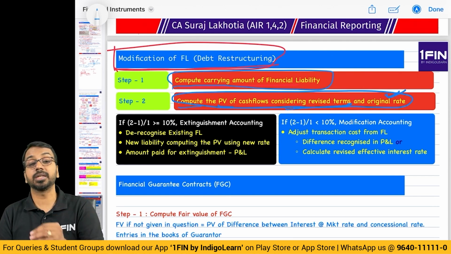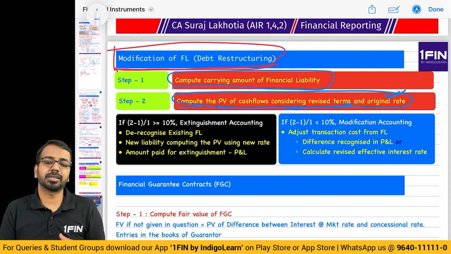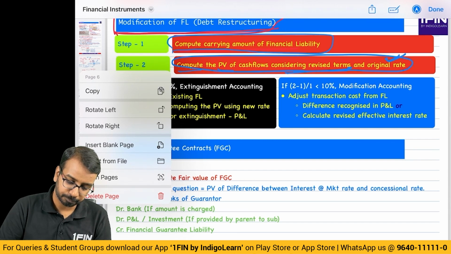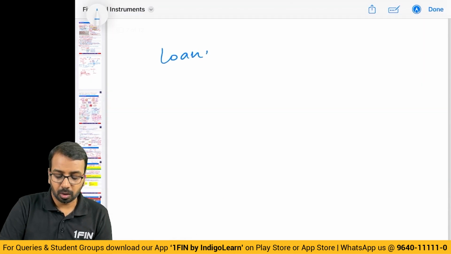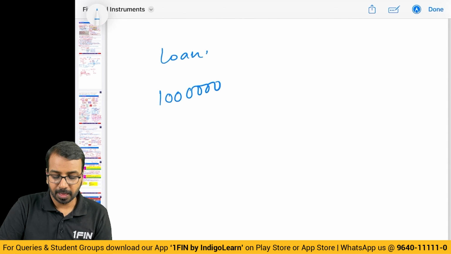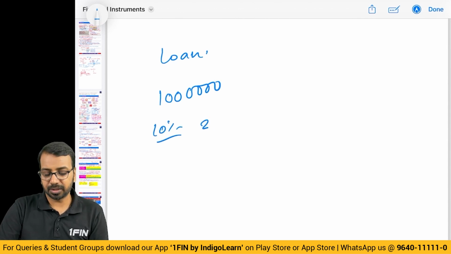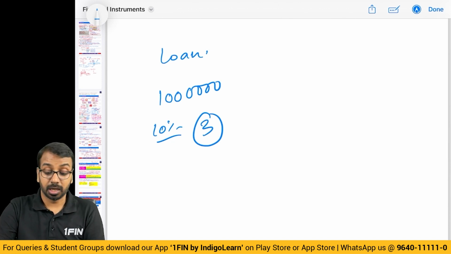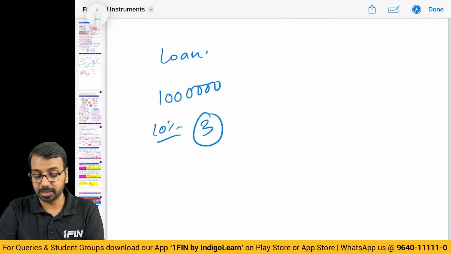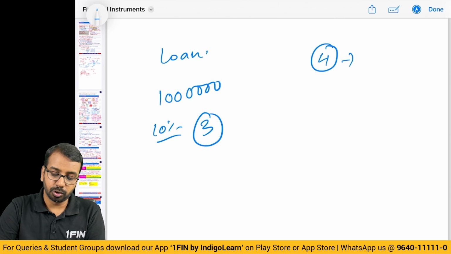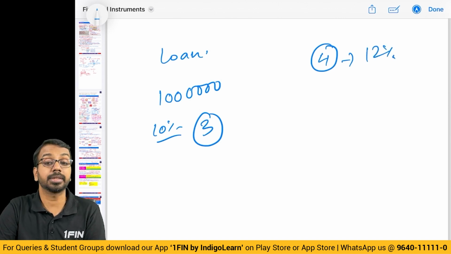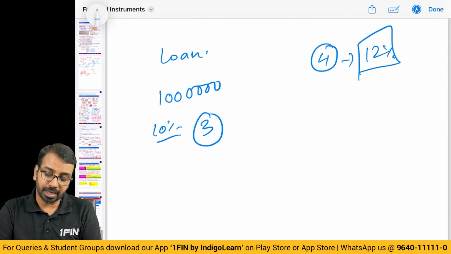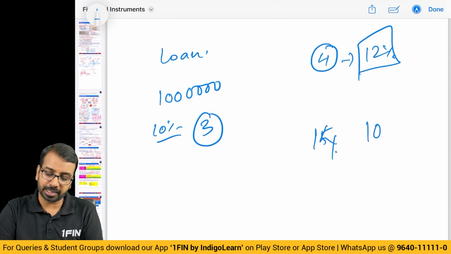So generally what happens is, in case of debt restructuring, let us say a company has taken a loan from a financial institution. On this loan, the initial principal amount is 10 lakhs and interest at 10% is payable. After 3-4 years, they realize that it is difficult, we cannot pay, let us renegotiate and revise the terms. Now, as per the new terms, the bank says, from year 4 onwards, you have to pay me not 10% but 12% interest. Existing interest I am waiving off, but 12% interest you have to pay, and at the end of 14th or 15th year, you have to pay back 10 lakhs, something like that.